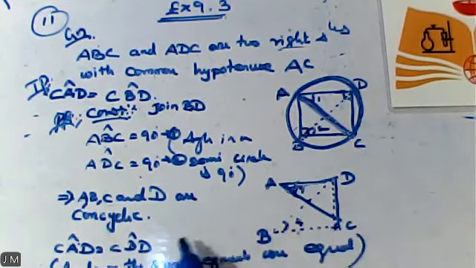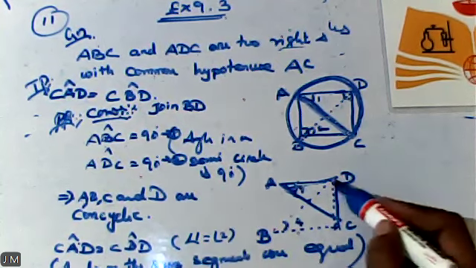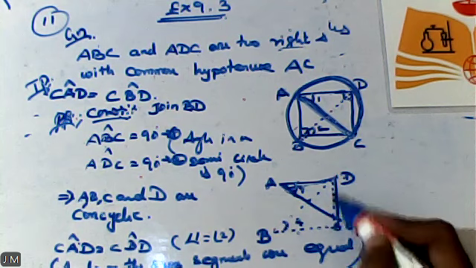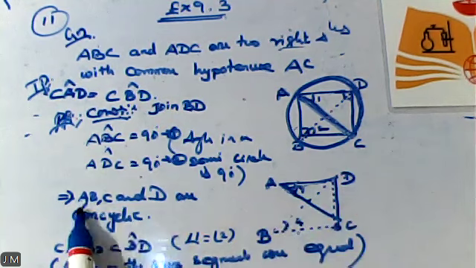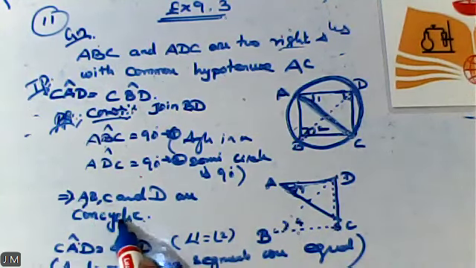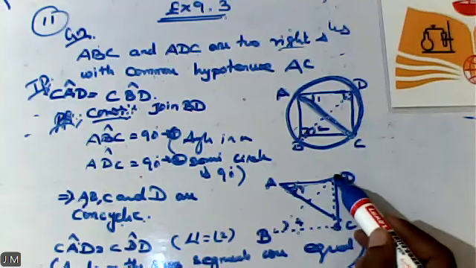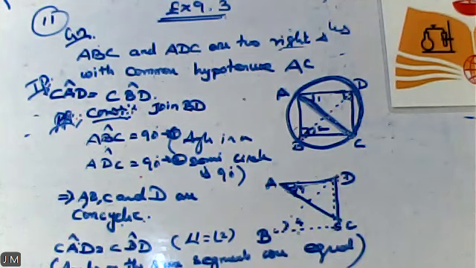So angle 1 is equal to angle 2. What is the one and only reason? BC is the common base for these two triangles, which lie inside the circle. ABCD is a cyclic quadrilateral. So angles on the same segment are equal. I can say angle at CAD is equal to angle at CBD. Okay? You can start writing the theorem proof.